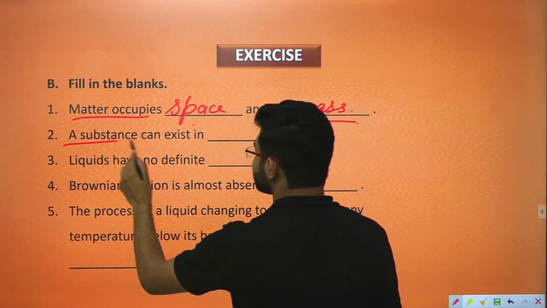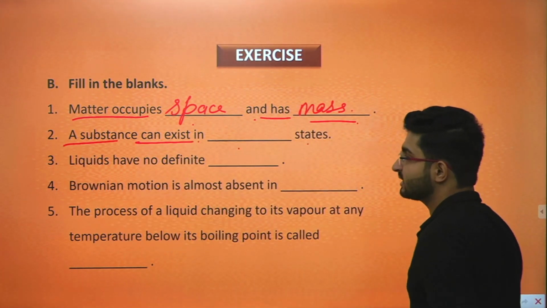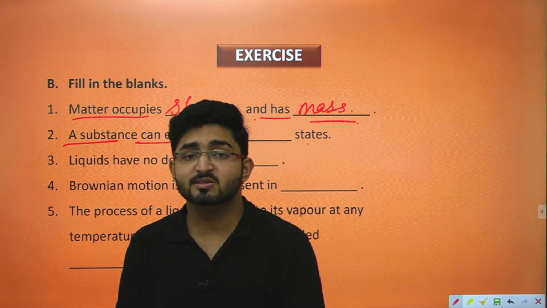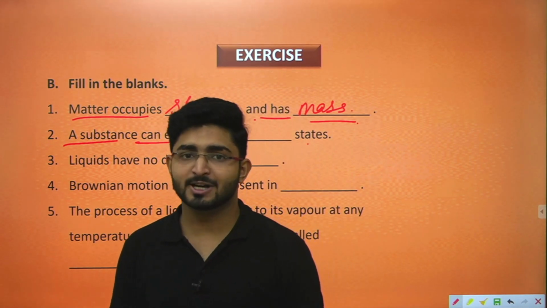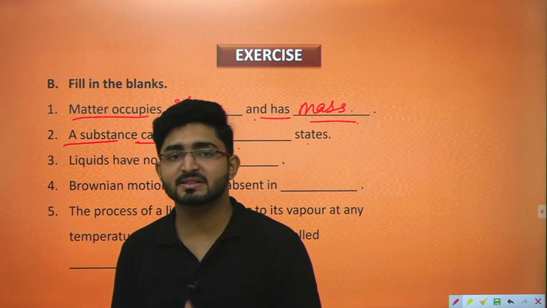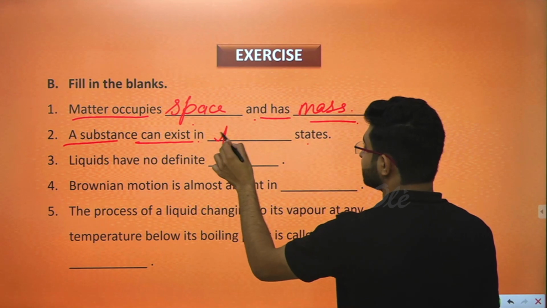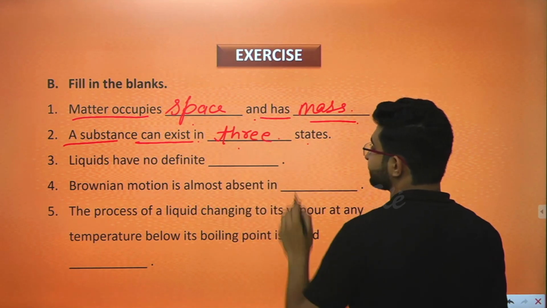Next one is a substance can exist in dash states. We have also studied the states of matter. So any substance can exist in three states, that is solid, liquid and gas. So you have to write here three states.